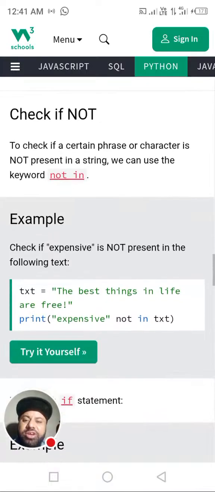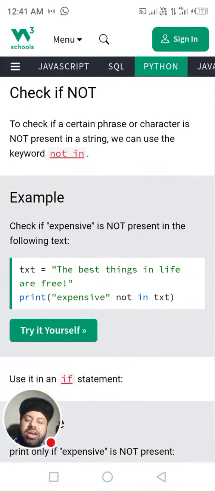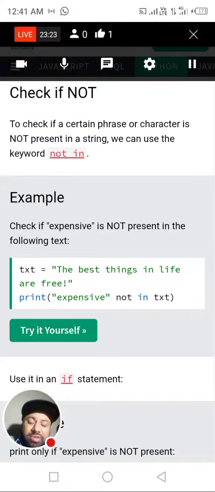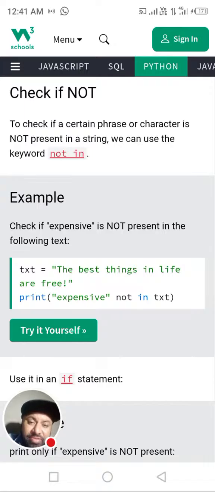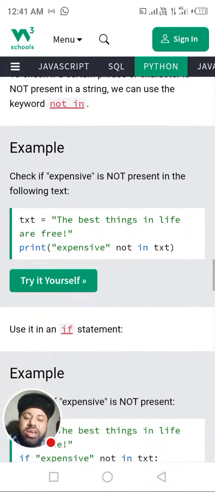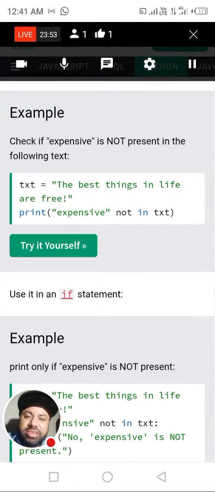Check if not. Now, dear student, next is the reverse of checking whether some word or character is present. Now we see if that value, character or word is not present, then what will happen? To check if a certain phrase or character is not present in a string, we can use the keyword not. If we are discussing 0 then it will become 1, and 1 will reverse to 0.